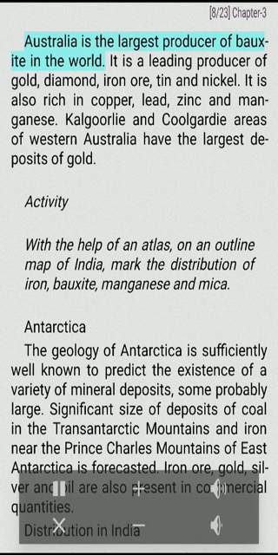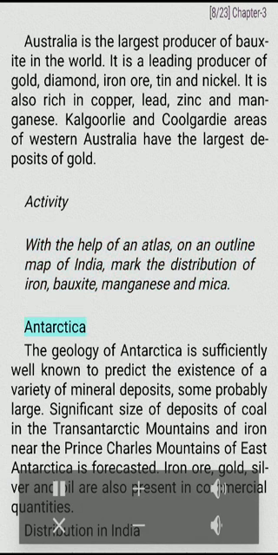Australia. Australia is the largest producer of bauxite in the world. It is a leading producer of gold, diamond, iron ore, tin and nickel. It is also rich in copper, lead, zinc and manganese. Kalgoorlie and Coolgardie areas of Western Australia have the largest deposits of gold. Activity. With the help of an atlas, on an outline map of India, mark the distribution of iron, bauxite, manganese and mica.